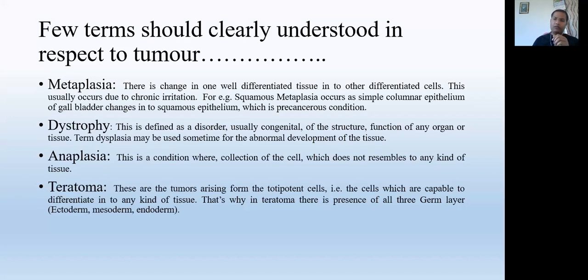Sometimes when you see the histopathological reports of a biopsy of any tumor that you have sent to the pathology lab, in the impression you see that the pathologist says there are poorly differentiated cells present in the tissue. Poorly differentiated cells means that